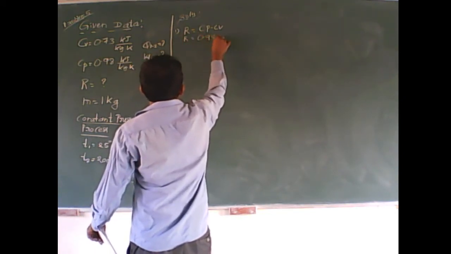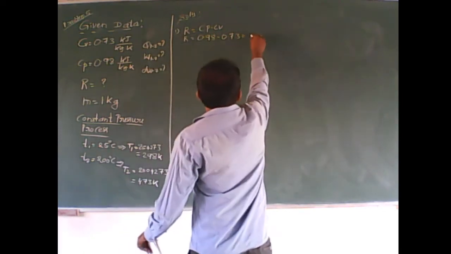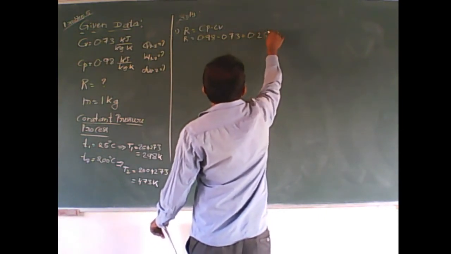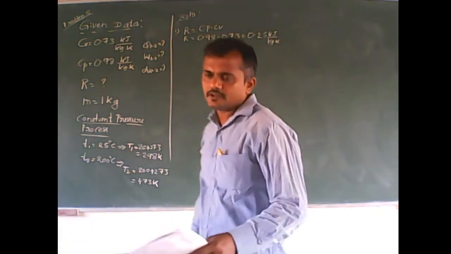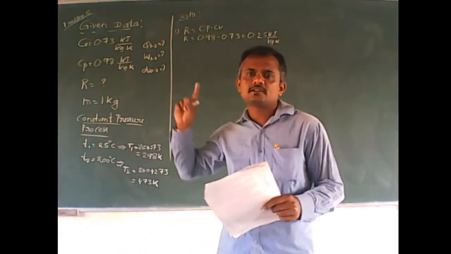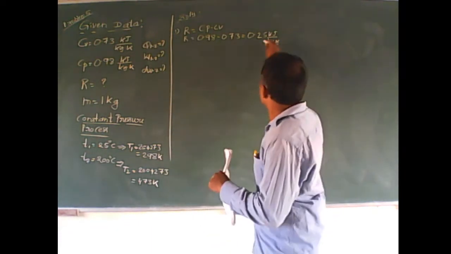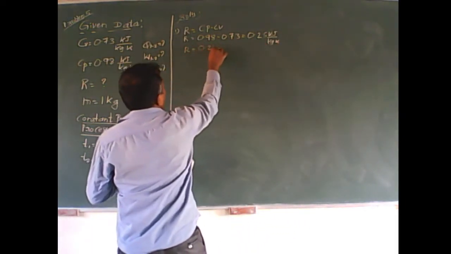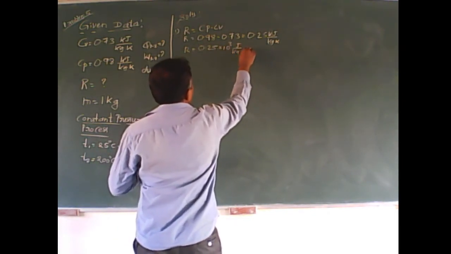0.98 minus 0.73, which will give you 0.25 kilojoules per kg Kelvin. You make a note here, dear students, R should always be in joules per kg Kelvin. Therefore, instead of kilo, I can write it as 0.25 into 10 raised to 3 joules per kg Kelvin.